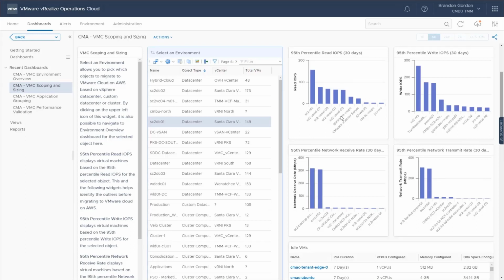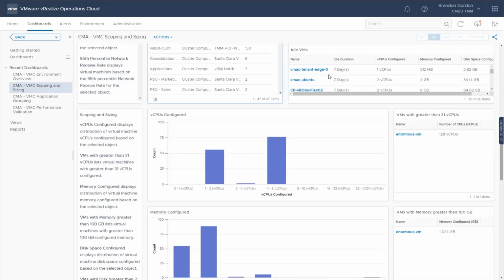So you see here we've identified the virtual machines with the highest read and write IOPS, with the highest network transmit and receive rates, just to help identify these outliers to see if they need any special attention or if those are okay to move. We have idle virtual machines listed here. So these are virtual machines you may not want to move because they've been detected as being idle.